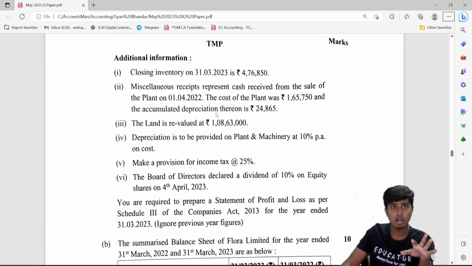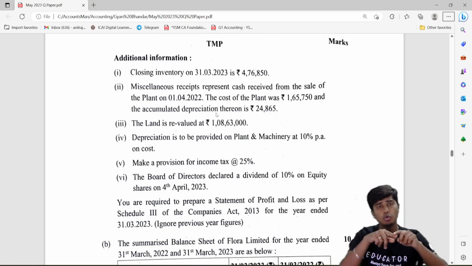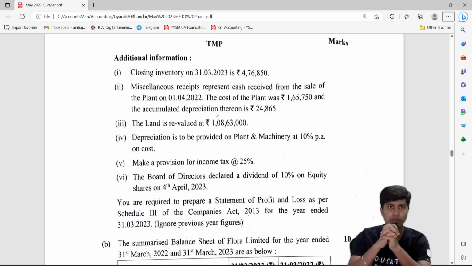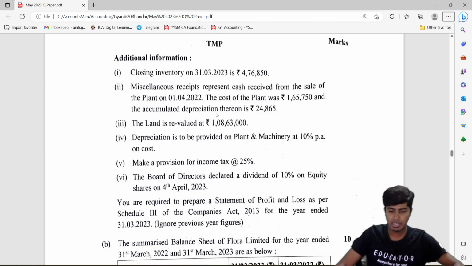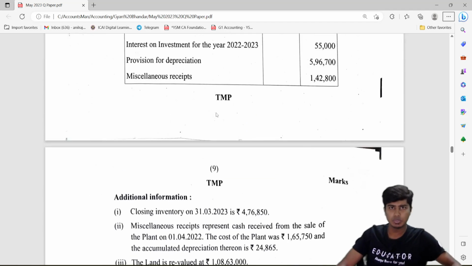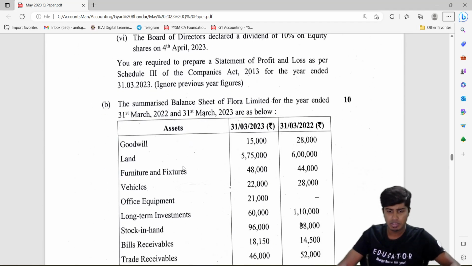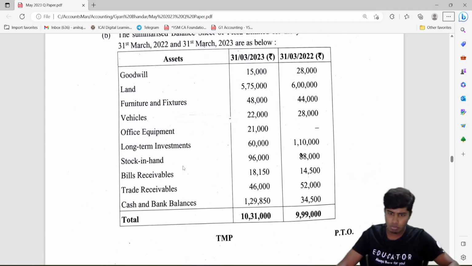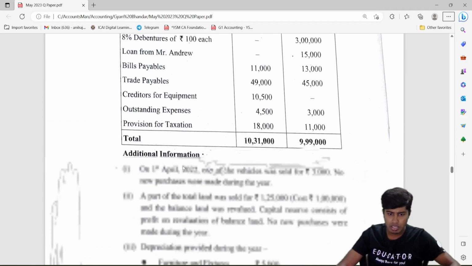Though you are not preparing balance sheet, you might have to prepare one note for tangible assets because of revaluation that is there and depreciation that you would have to do for plant and machinery. I hope you've done that, and there is no big disclosure requirements also in the question. So cool, easy one. So 10th one, summarized balance sheet is given, opening and closing balances both.